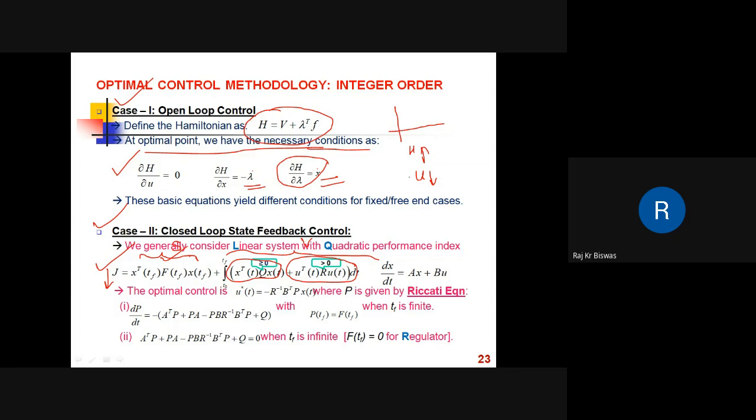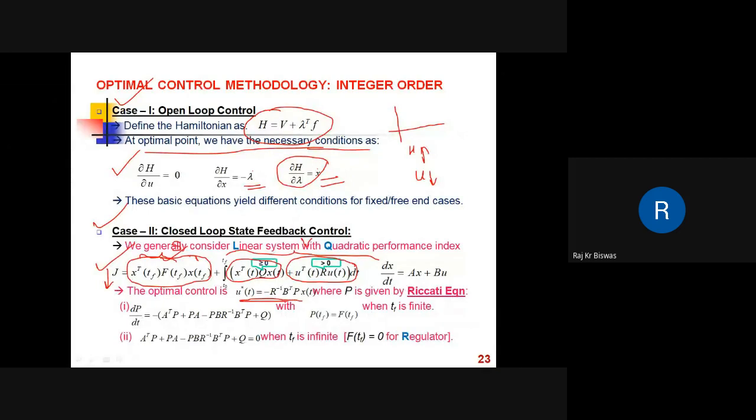These two are conflicting in nature. So what it does, we use a convex combination of these two. And this is the terminal part. It indicates that the final state should be as close as possible to the origin. So here is the optimal control.